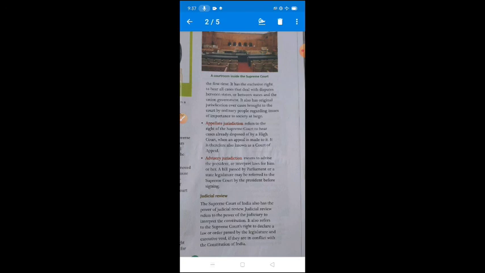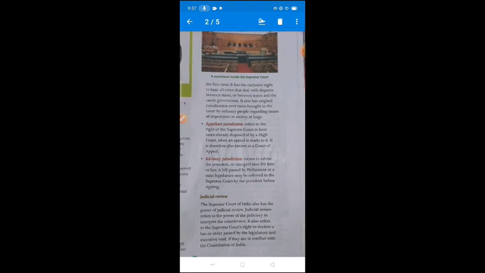wealth, matter related to the dowry and many other types of cases, already listened to by the High Court, but the party or the person is not satisfied and again appeals to the Supreme Court. This type of case is listened to by the Supreme Court in its appellate jurisdiction. Now the last point, the advisory jurisdiction.